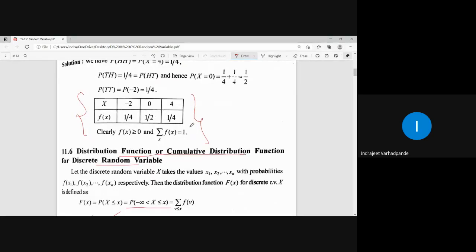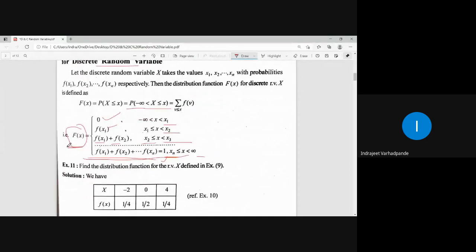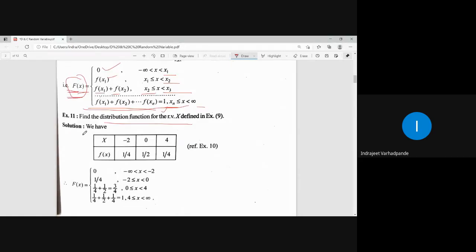For the same example, I will now define the distribution function, given by capital F of x. This is our probability distribution which we have generated from the given data or the given random variable. From this table, it is very simple for me to write down the distribution function.